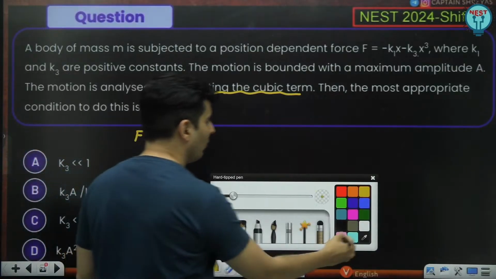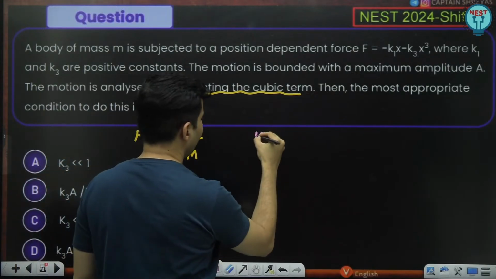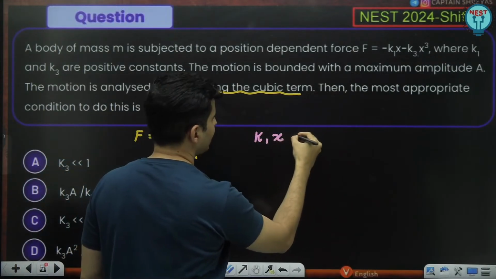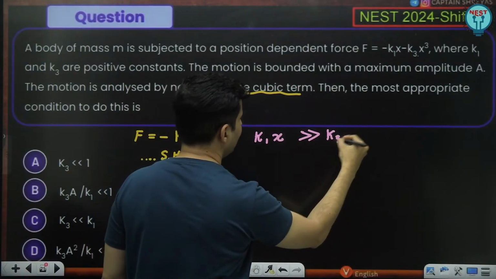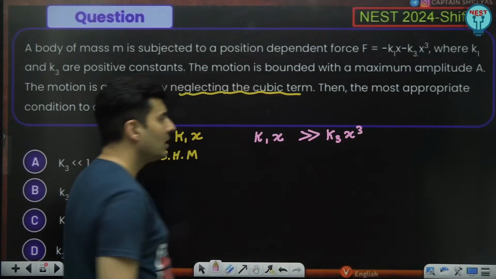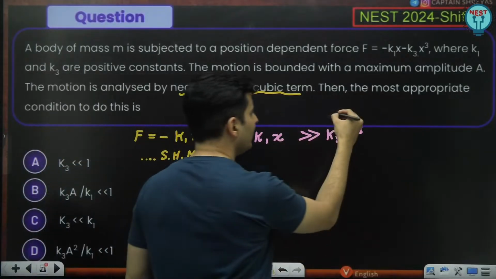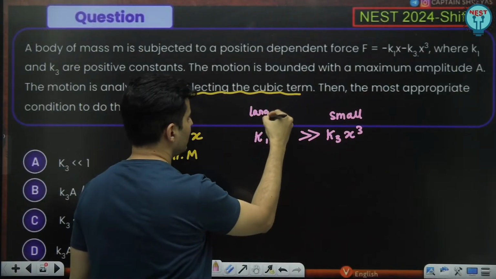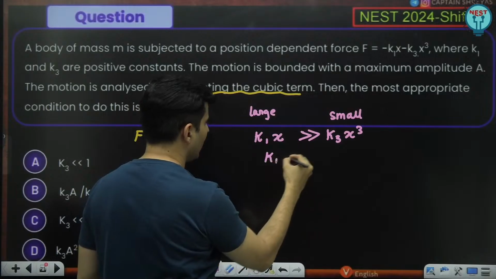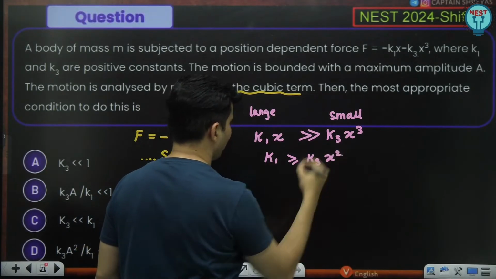And if you want to neglect the cubic term, the value of K1x should be much, much larger than K3x cube. It should be much larger than K3x cube, so this is going to be very small and this is going to be large. x will cancel, so K1 should be more than or equal to K3x square.